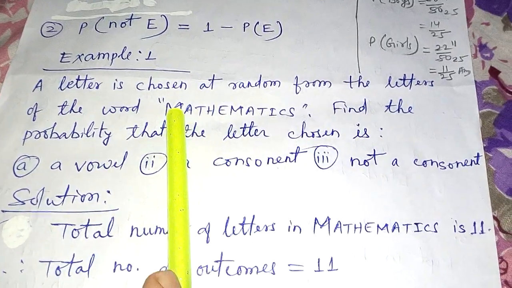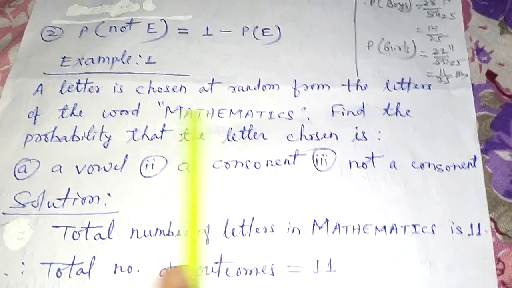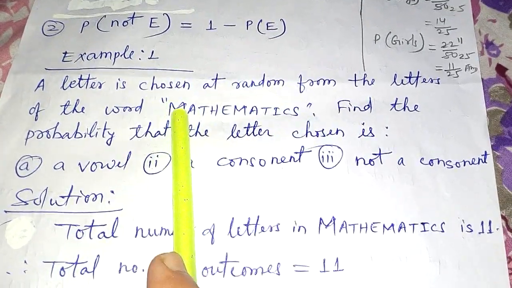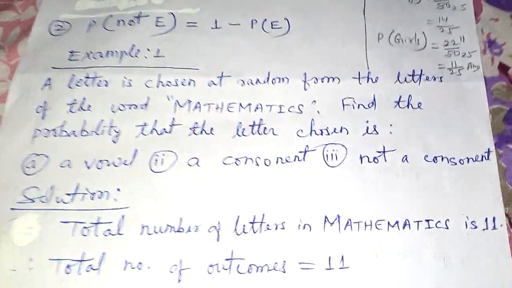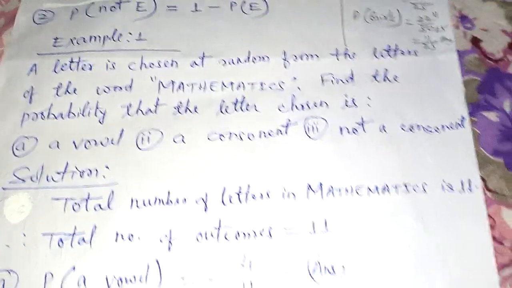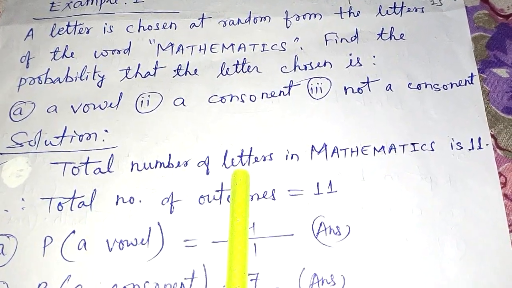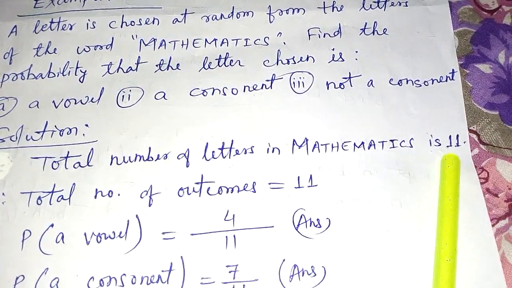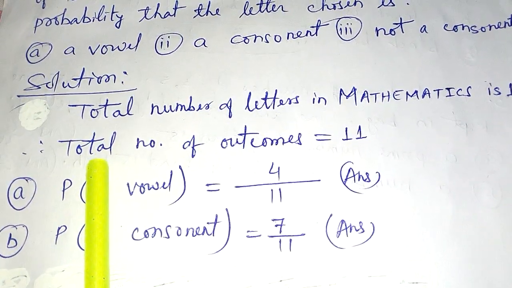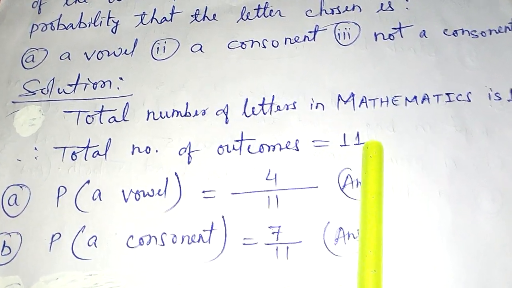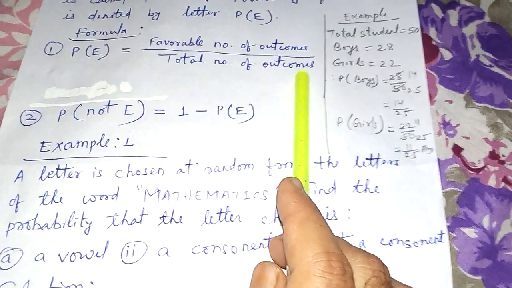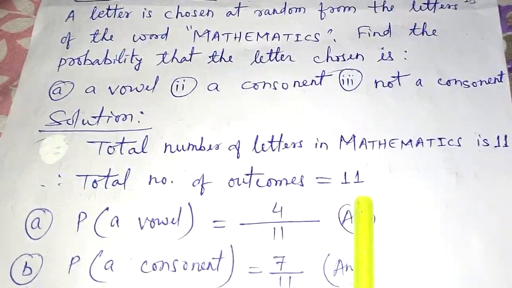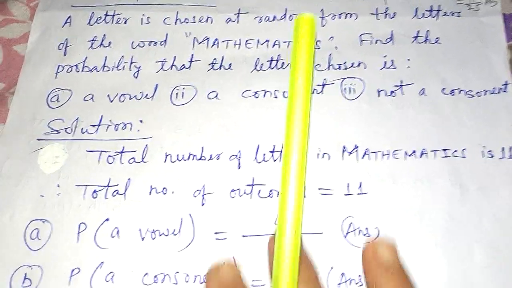First of all, let us count the letters in the word mathematics. 1, 2, 3, 4, 5, 6, 7, 8, 9, 10, 11. There are 11 letters. So we can say the total number of letters in mathematics is 11. So our total number of outcomes will be 11. That means the total number of outcomes is in the denominator of the formula. So our denominator will be 11.